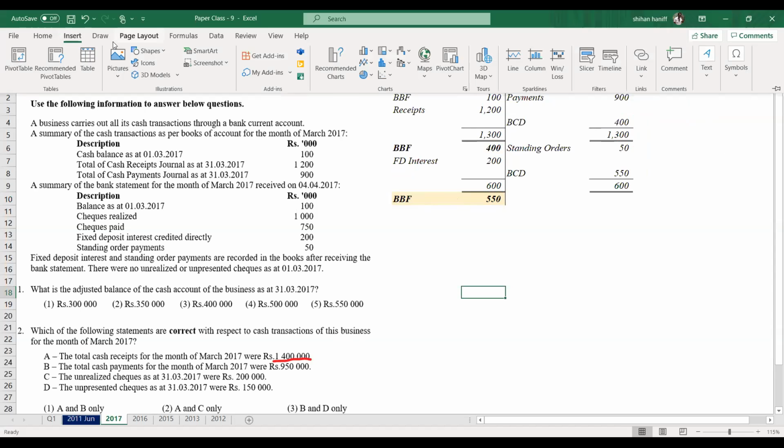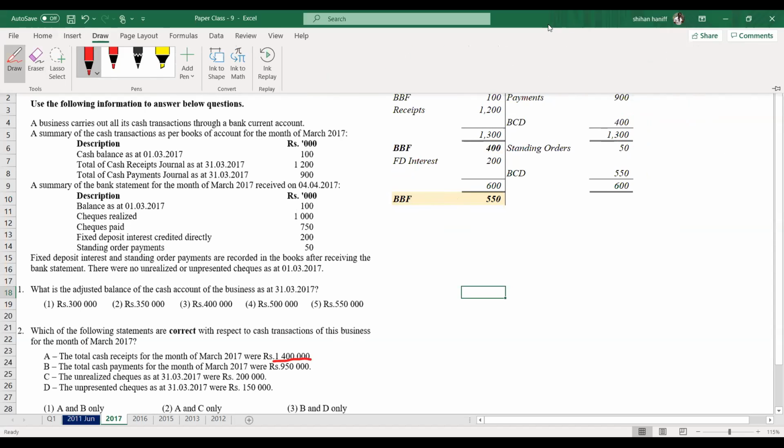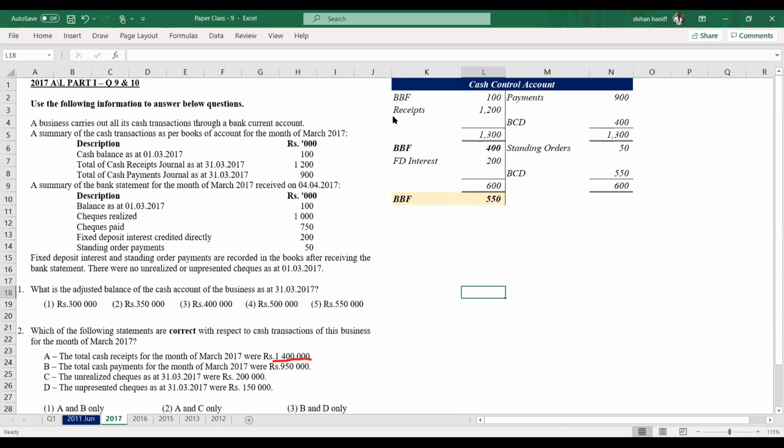Now in the cash account, initially we had 1200. Then there is a deposit, fixed deposit interest. In total we have received 1.4 million. So that is correct.